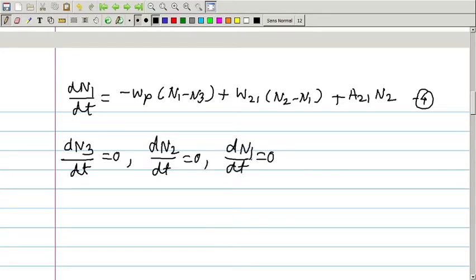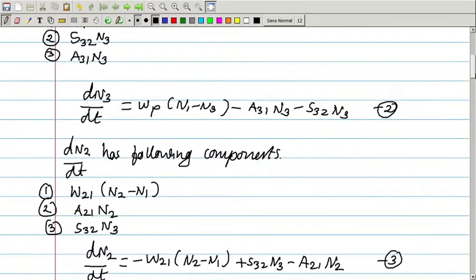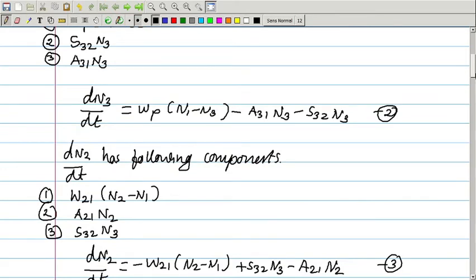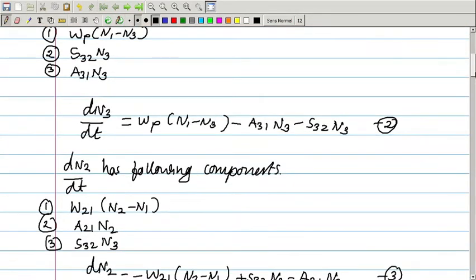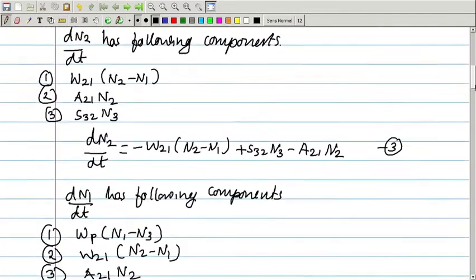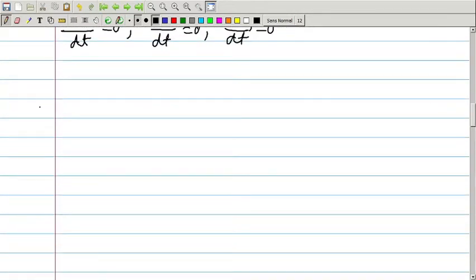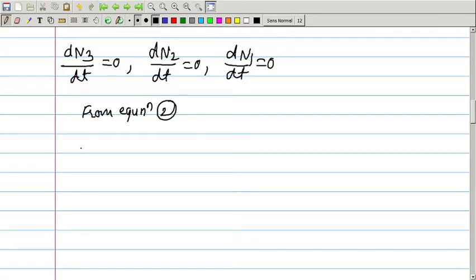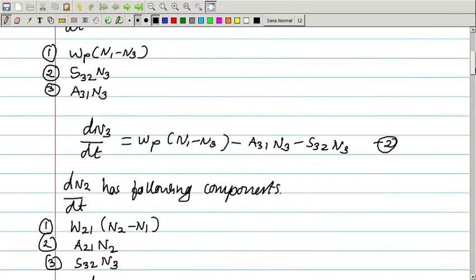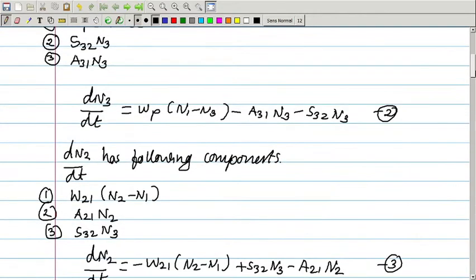So from equation 2, which is the rate equation for N3, if we write the LHS equal to 0, we can write Wp into N1 minus N3.